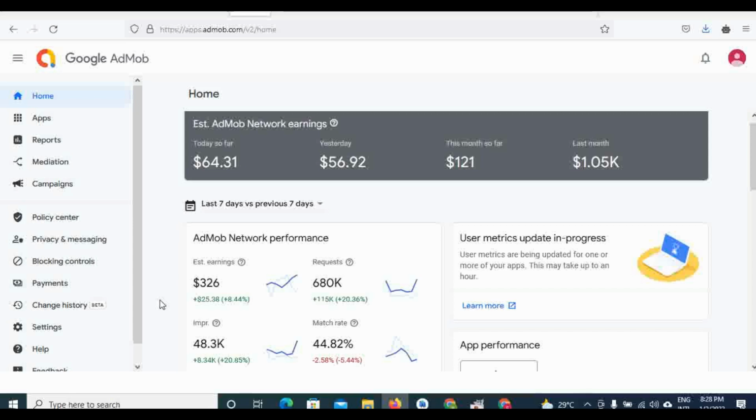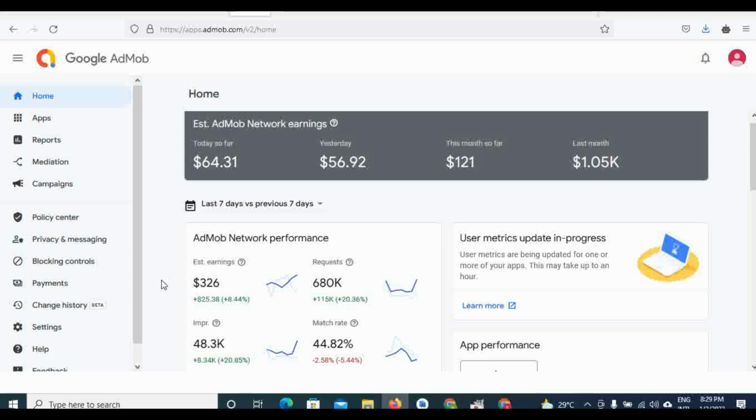If you want your revenue to increase, your impressions should increase. See, it went up here. So my ad requests and impressions are increasing, which means my users are also increasing, which made me have an increase in revenue.